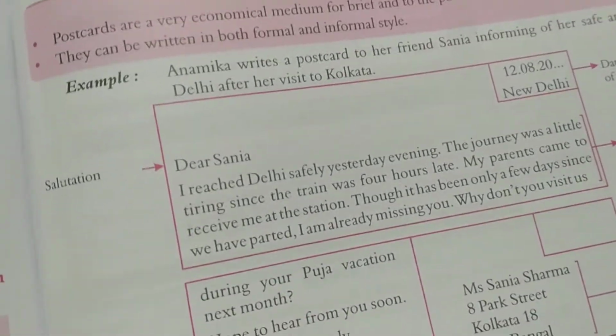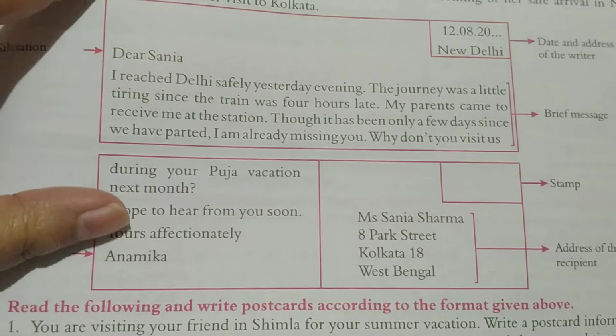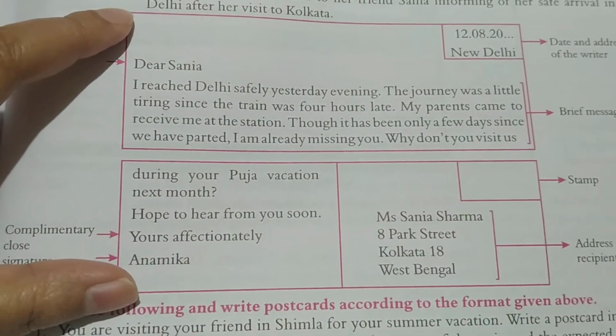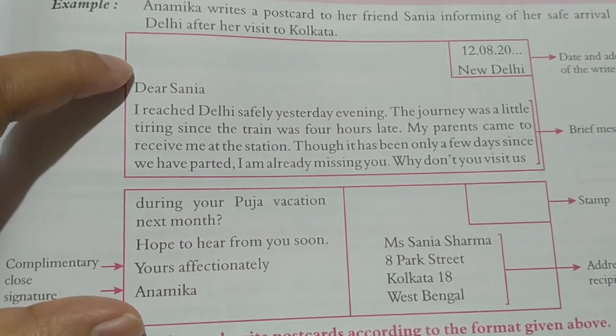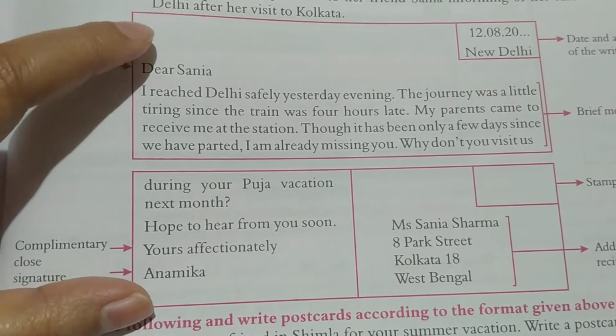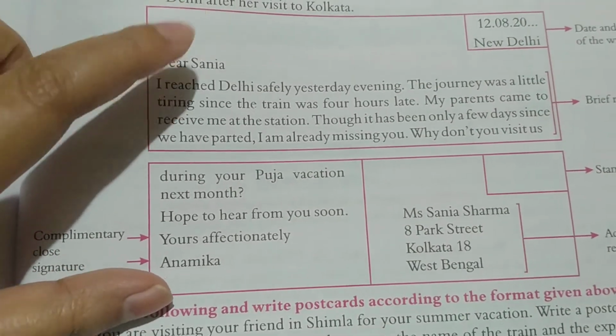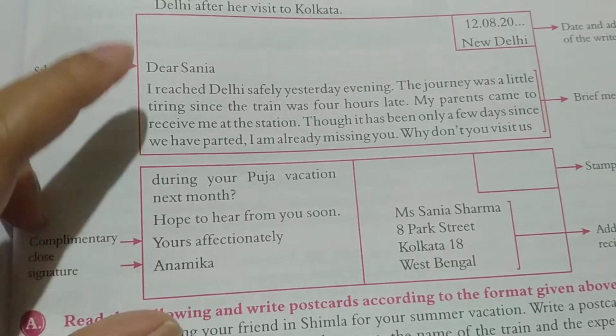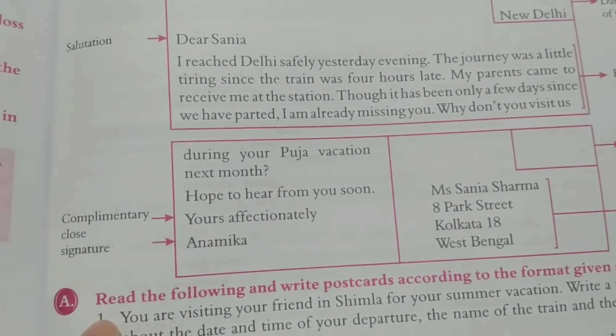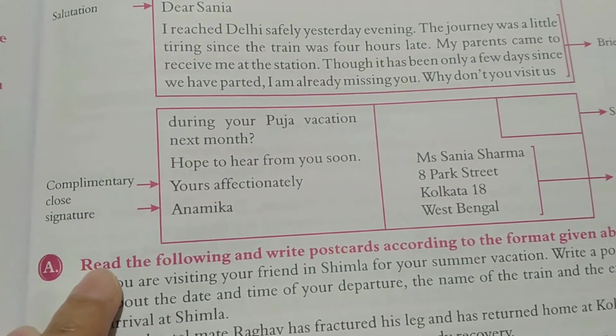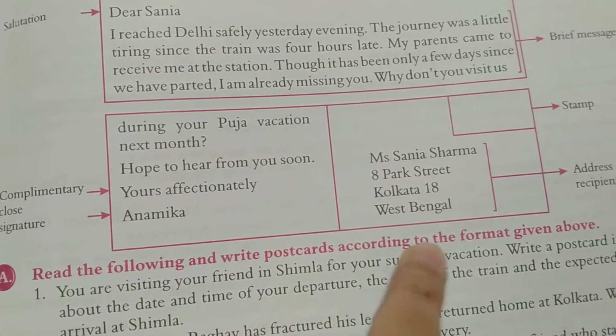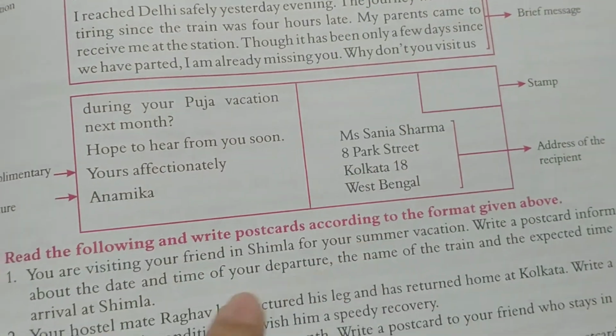So this is how a postcard looks. Your postcard should also be written in 2 boxes, just in this way. All right, this is how we have to write the postcard. Now we will look at some examples. Read the following and write postcards according to the format given above.